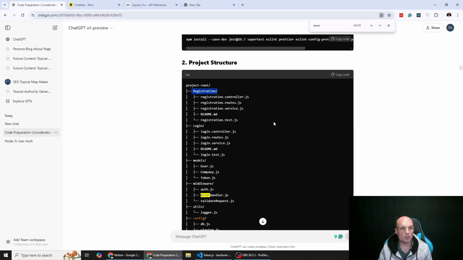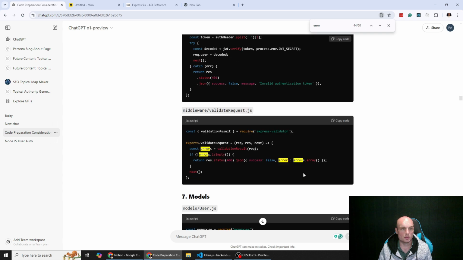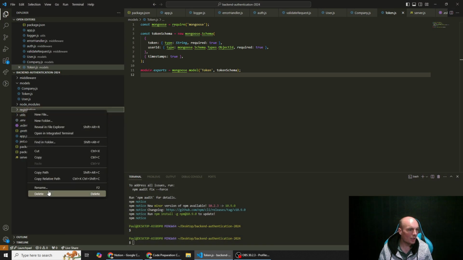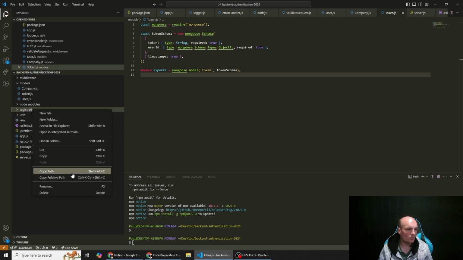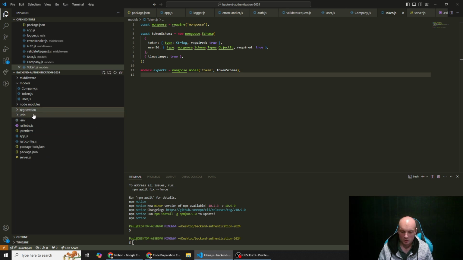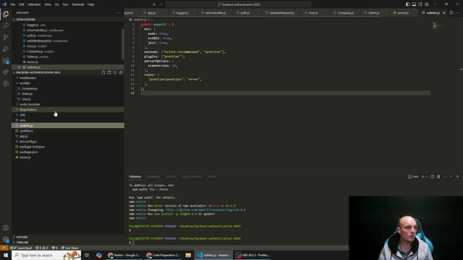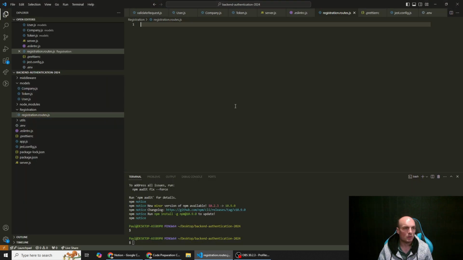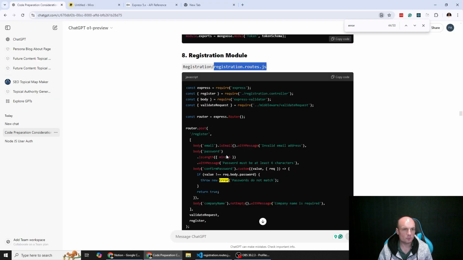And then we will come back to routes. I just noticed this was with a capital R, so cancel, rename, capital R, okay. Registration routes, copy, save that.